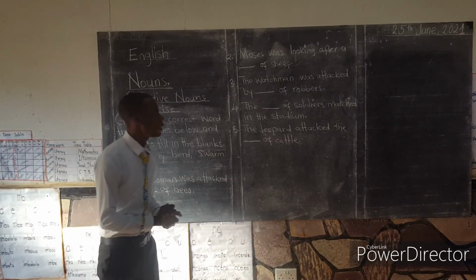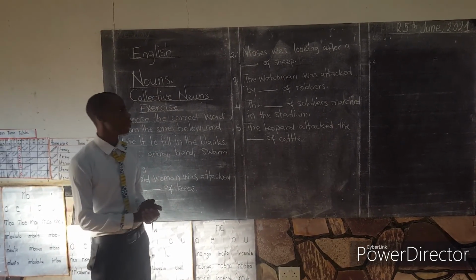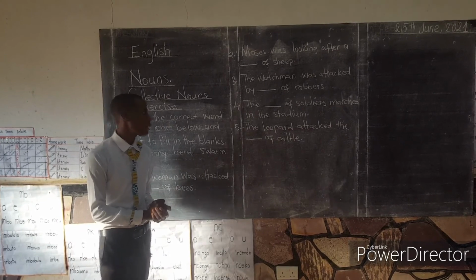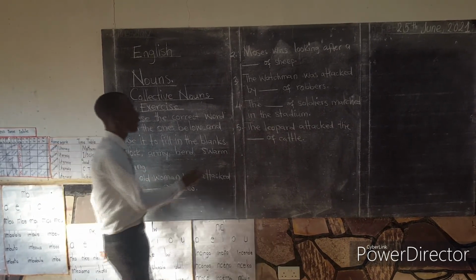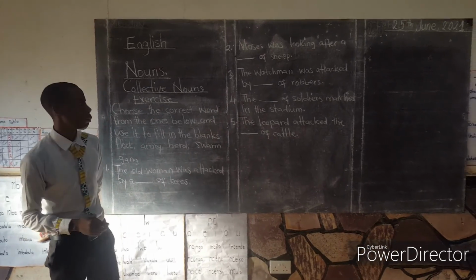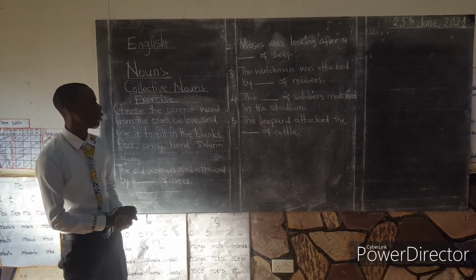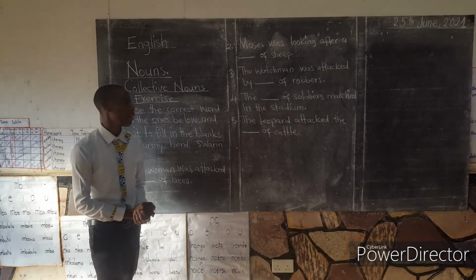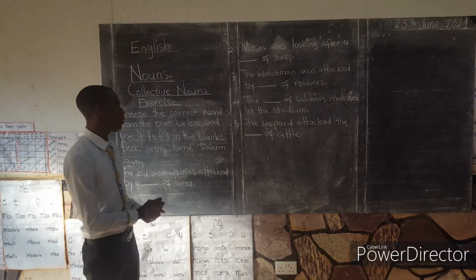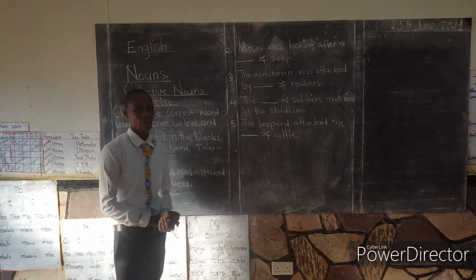Number 4, the blank of soldiers marched in the stadium. You choose the correct collective noun to fill that blank space. Number 5, the leopard attacked the blank of cattle. You choose the correct collective noun to suit the space.